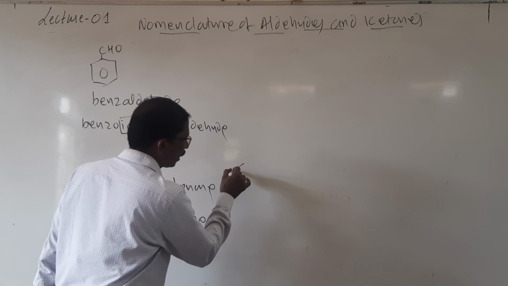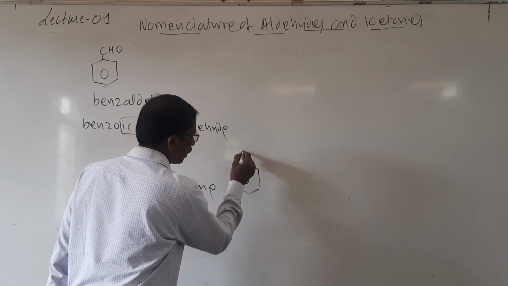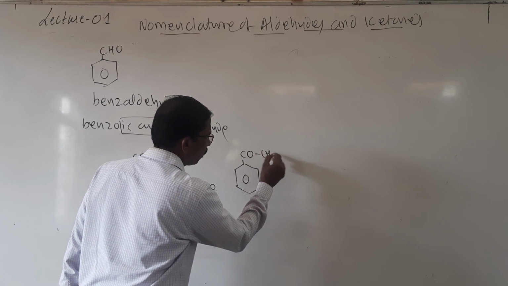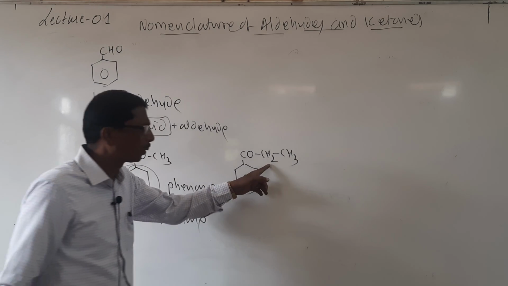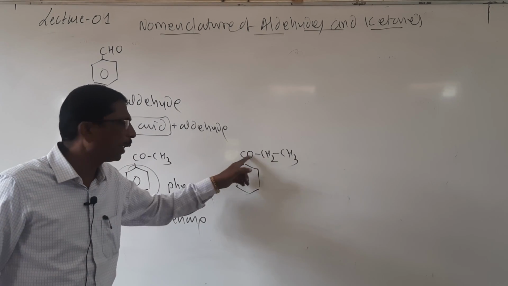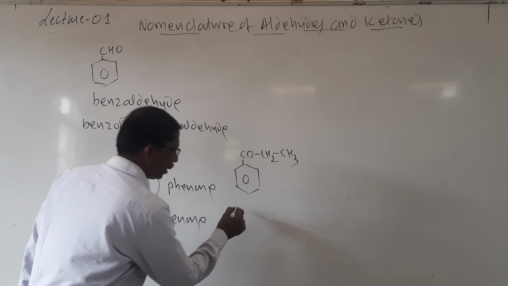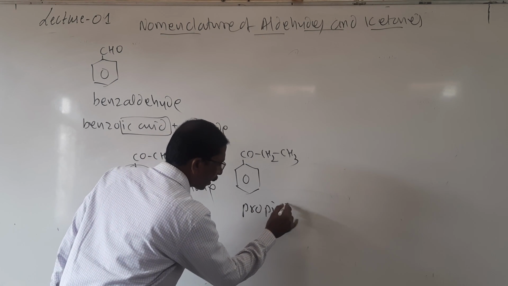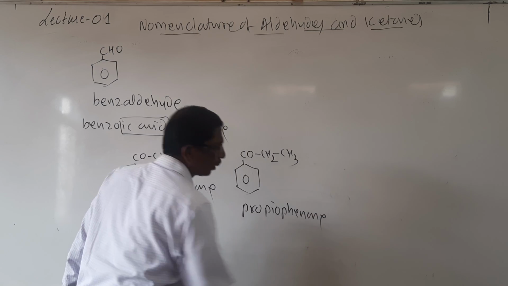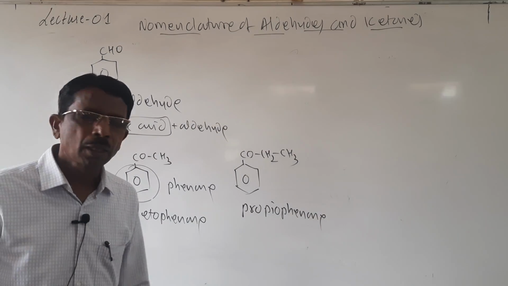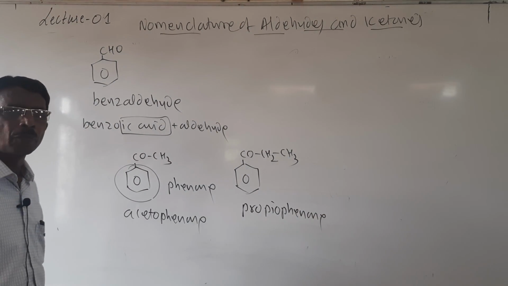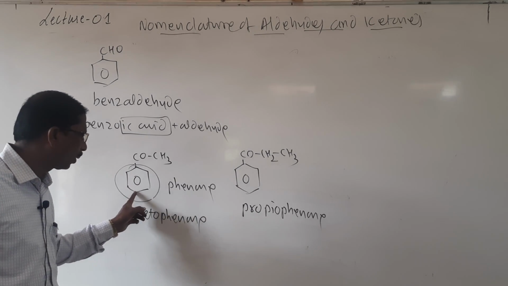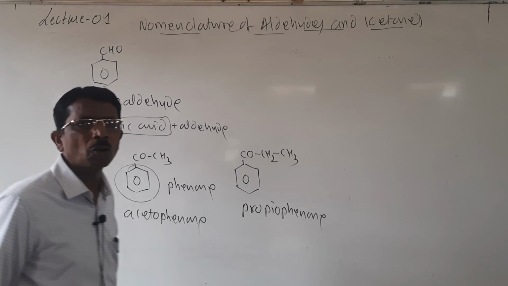And if you take another one, CO, CH2, CH3, it is propane, 1, 2, 3, so again it is called propiophenone. So acetophenone, propiophenone, these are the common names.